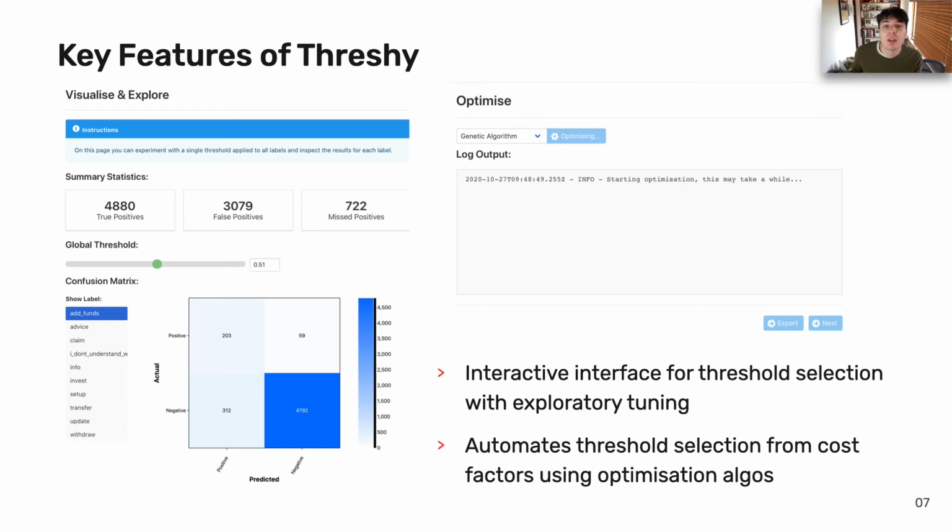Developers can visually explore varying confusion matrices by modifying global thresholds, or fine-tuning individual thresholds whilst considering different cost factors. Developers also benefit from automatic optimization, since Threshy can propose appropriate thresholds considering these cost factors via genetic or Bayesian optimization, making the process far more productive.